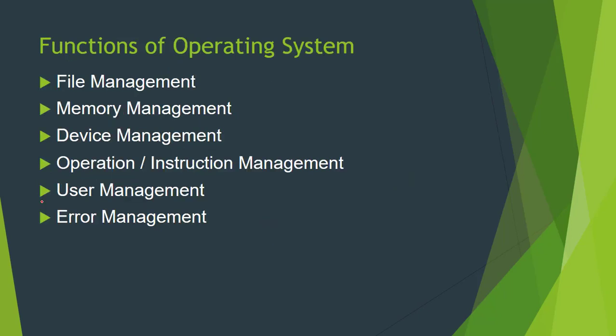Now we have to discuss the functions of an operating system. In general, our operating system can perform various functions, but we have to discuss the few functions given here. Our first function is file management. Whenever we create any file in our computer, it is the basic task of the operating system to store that file in the computer's RAM for the moment, till we are using it. And when we save that file, the operating system pushes that file into the computer's memory. So it means it is managing every file or application that you are using.